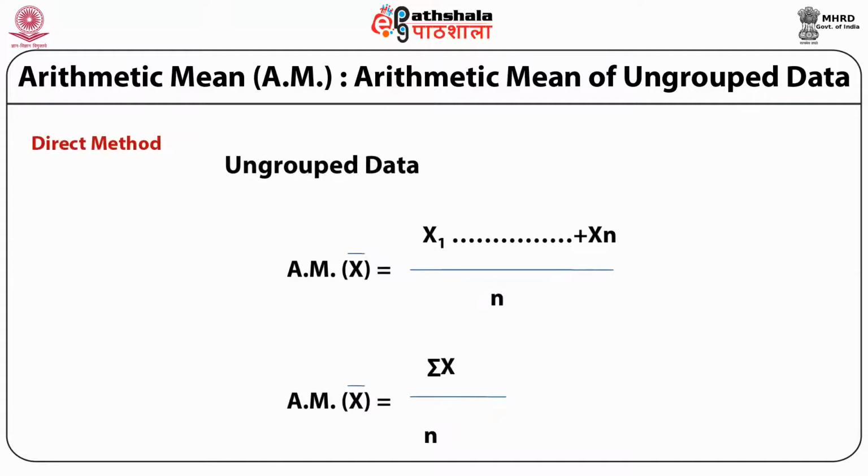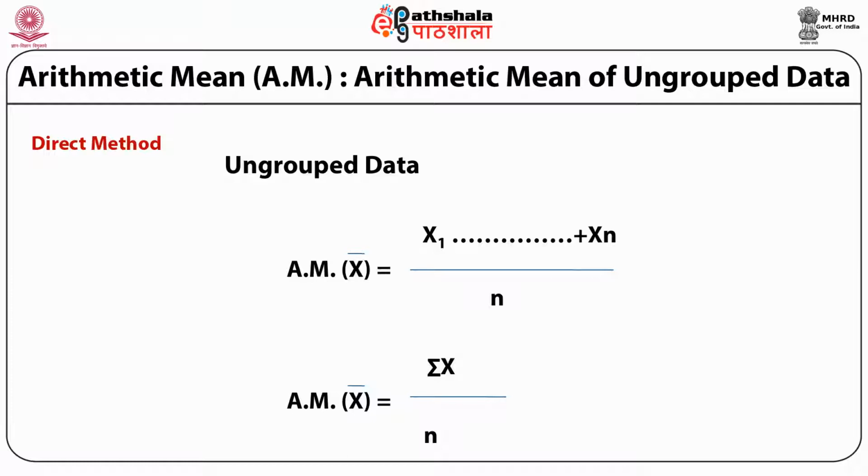Direct method. Now, when we make use of direct method, we have to look at the data whether it is grouped or ungrouped. Ungrouped data means that only the values are present and there is no frequency attached with individual values.